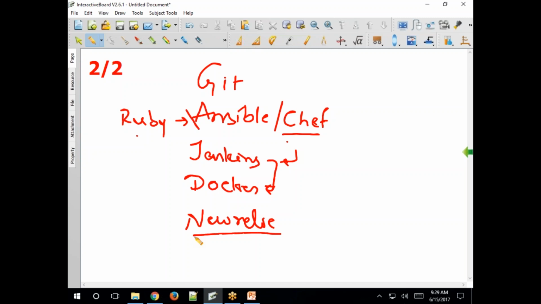Okay. So any questions? If you don't have any questions, just give me a 5-minute break. Once we come back, I'll give you an introduction to Git. We'll start with Git and see the advantages. What is Git? What is a version control system? What are the advantages of it? How do we at least start using Git?